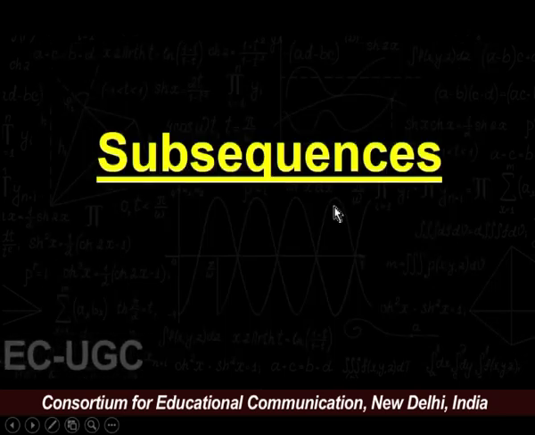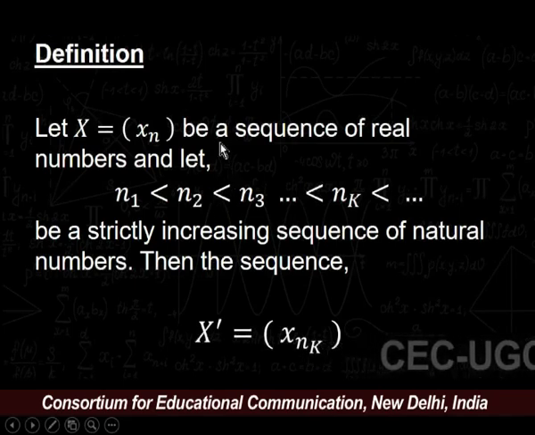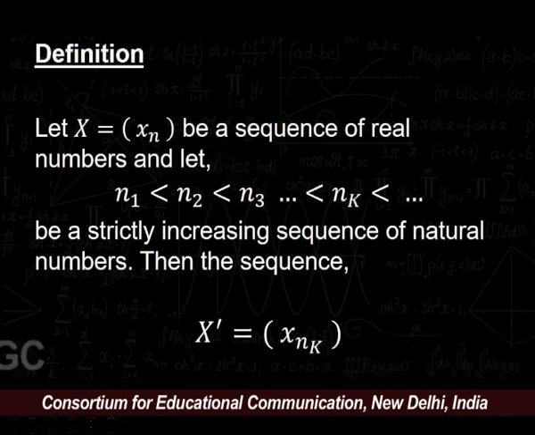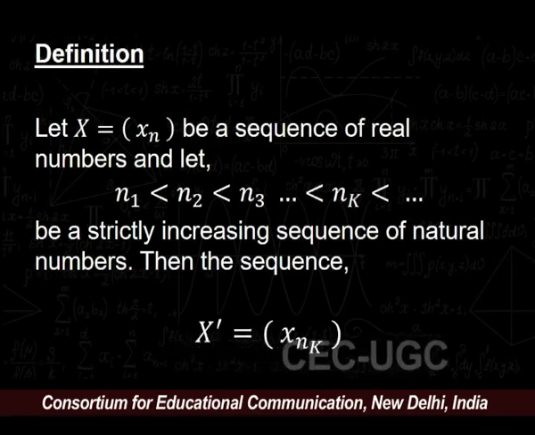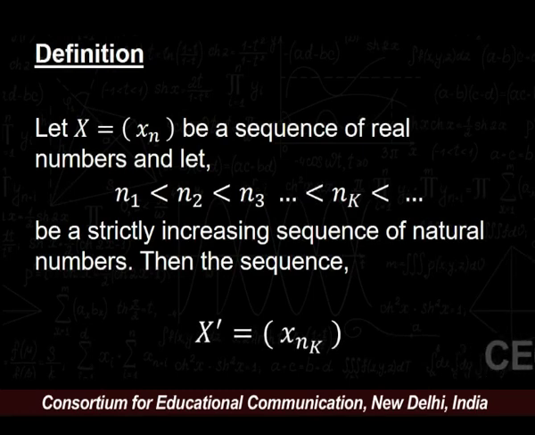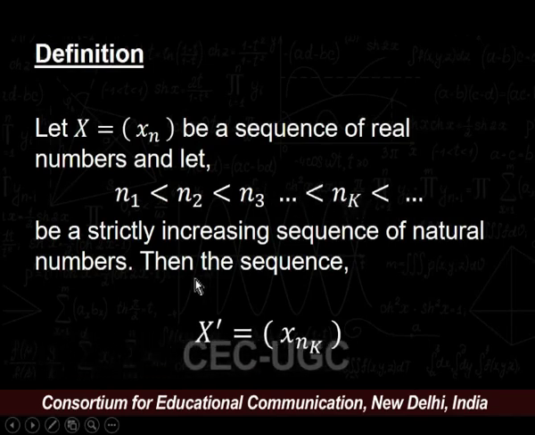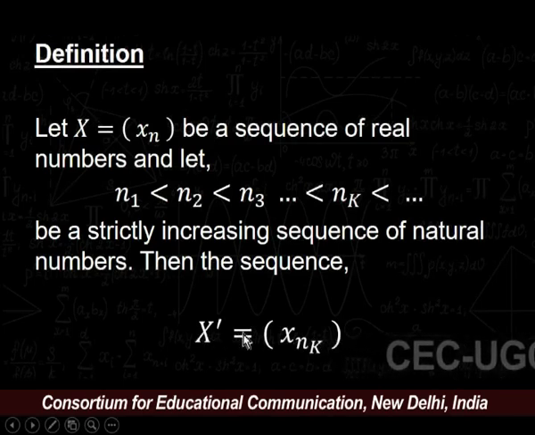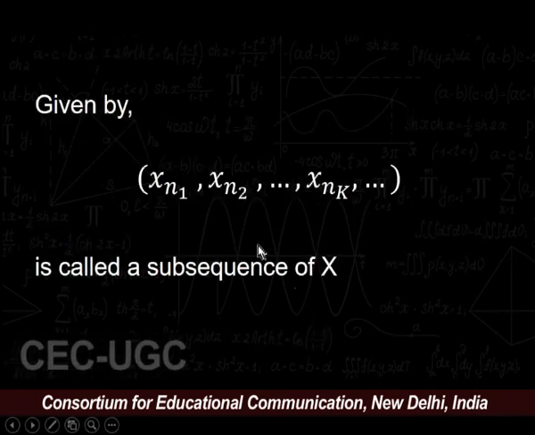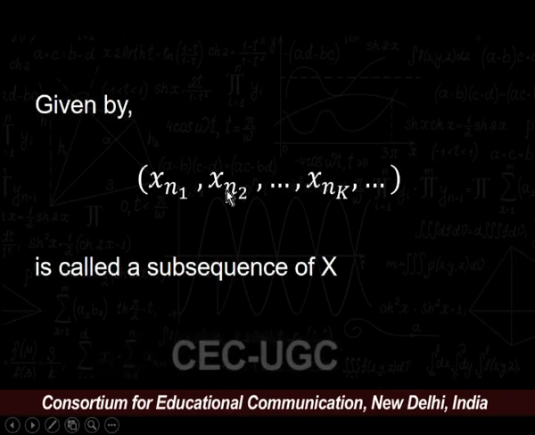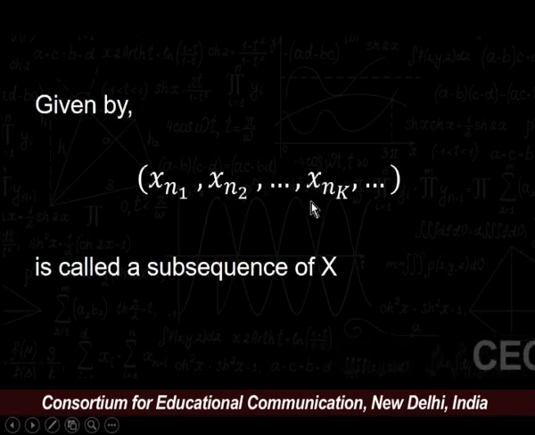Now, our next topic is subsequences. For that, the definition is: let x = (xn) be a sequence of real numbers, and consider a strictly increasing sequence of natural numbers defined as n1 < n2 < n3 and so on. Then the sequence x' = (xnk) is called a subsequence, and the sequence x' is defined as xn1, xn2 and so on.